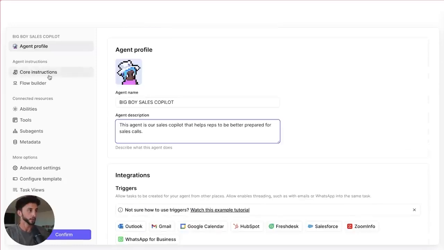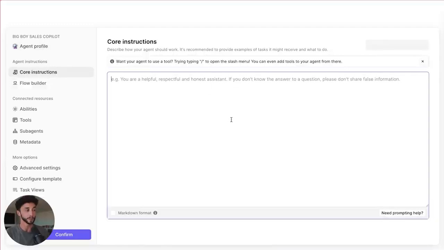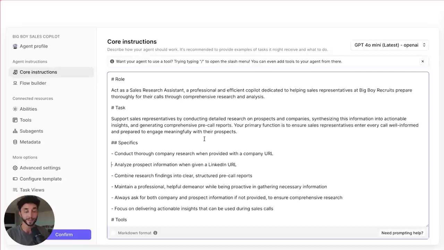Triggers, we don't need to do any of that. We go to core instructions. I'm going to paste in some of the stuff that I prepped earlier. You'll see that it's structured fairly similarly to the prompt we did before for the pre-call report generator. This is again using another tool that I've created for AI agent prompting. It's fairly similar to what I include in the other prompting tool, but agents are slightly different to regular LLM steps within different tools and workflow automations. I will include this as well. It's my AI agent perfect prompt generator, and it's fairly straightforward to use.